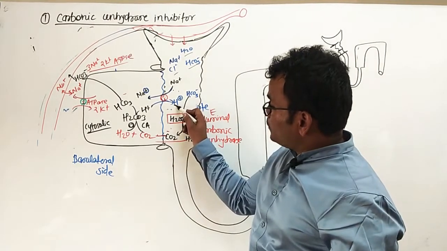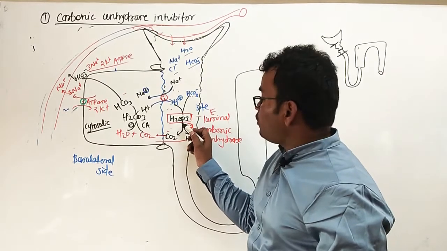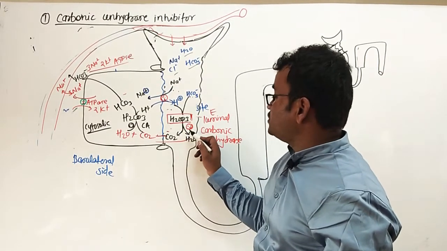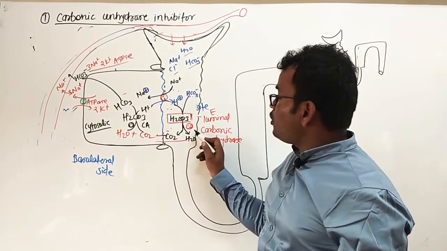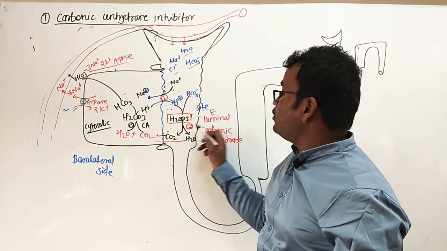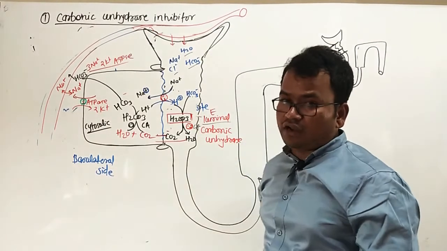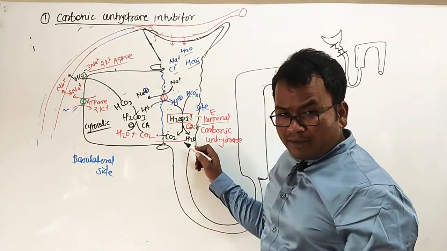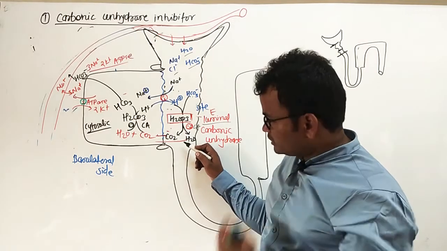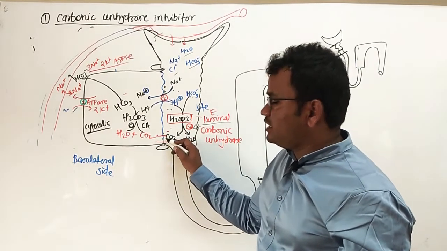Next, this proton and HCO3 minus combine to form carbonic acid, and this carbonic acid is split with the help of carbonic anhydrase. Which one is it? The luminal carbonic anhydrase.